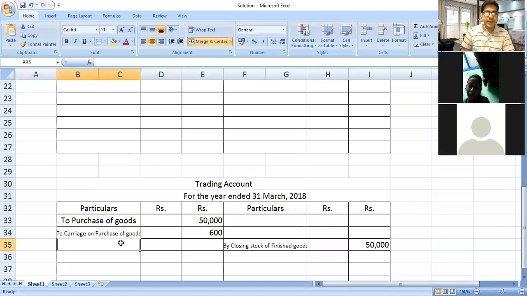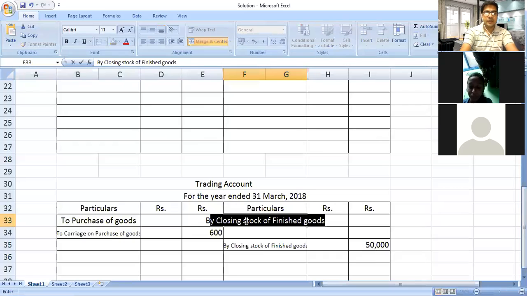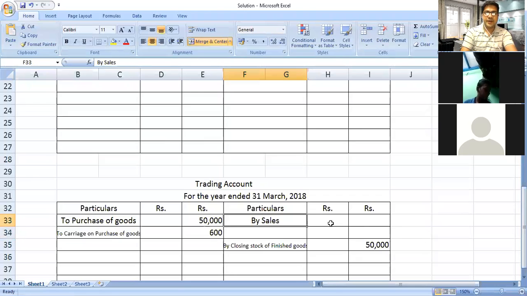After recording carriage on purchase of goods, next item sales 2,40,000. Sales, you know that in trading account credit side by sales, and the value they have provided is 2,40,000.